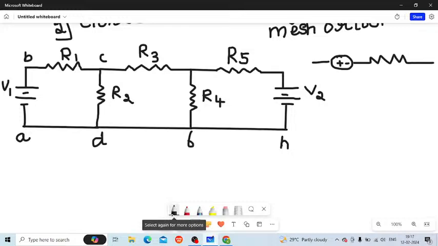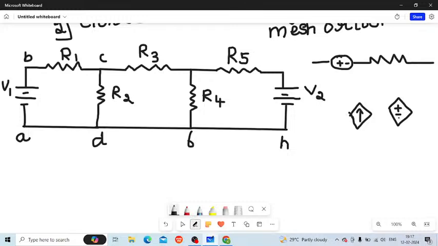You have four dependent sources: voltage dependent voltage source, voltage dependent current source, current dependent voltage source, and current dependent current source. Whether they are independent or dependent, in series or parallel, they are represented by the equivalent voltage or current sources.